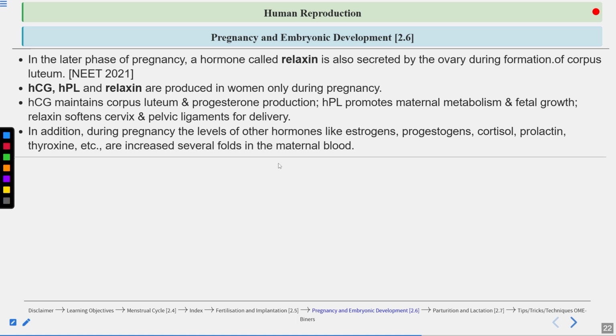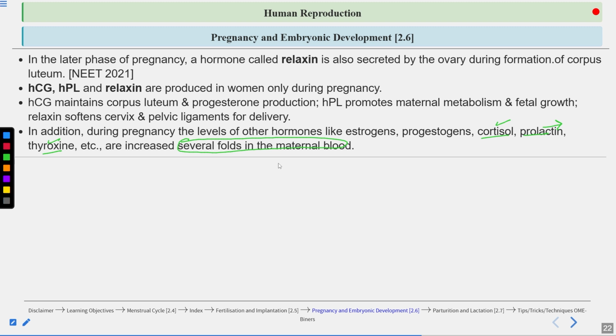In addition, during pregnancy, levels of other hormones like estrogen, progesterone, cortisol, prolactin, and thyroxine also increase several fold in the maternal blood. Cortisol affects metabolism. Thyroxine also affects metabolism. Prolactin stimulates milk production.